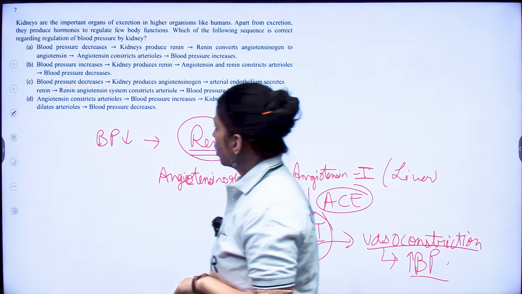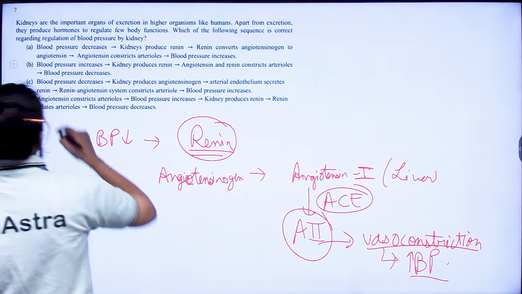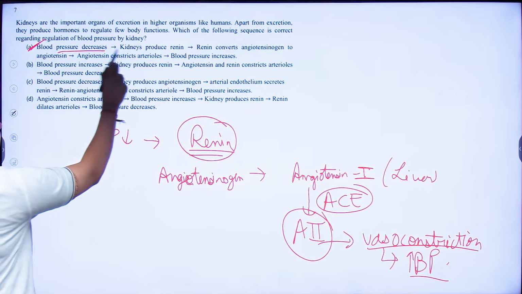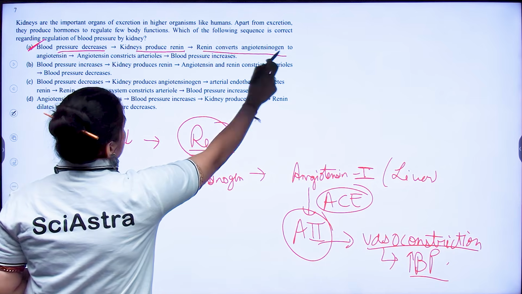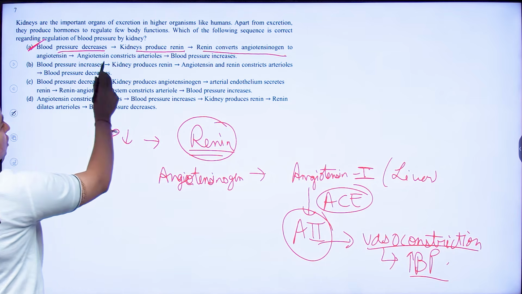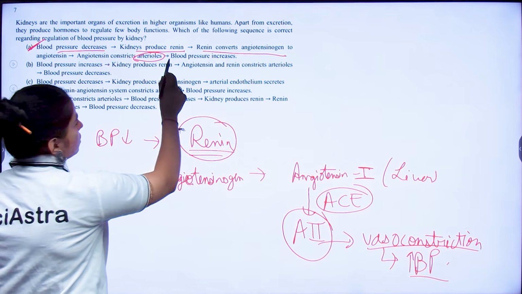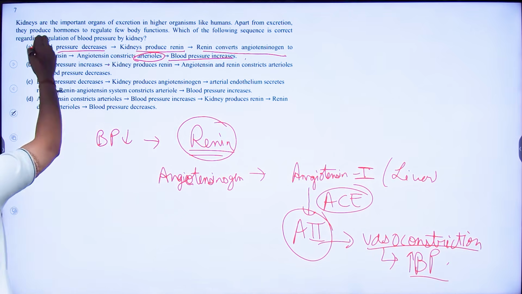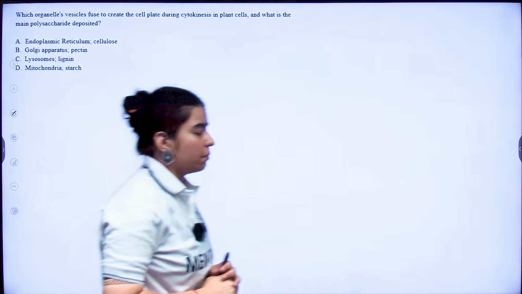Okay? So here also, my correct option would be option number A. Blood pressure decreases, kidney produces renin, renin converts angiotensinogen to angiotensin 1. Angiotensin 2 constricts your arterioles and blood pressure increases. So option A is my correct option. Coming to question number 8.